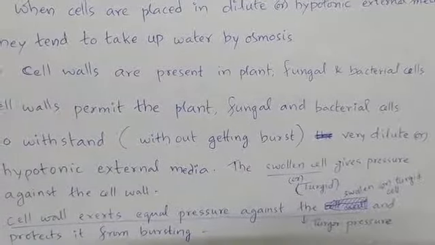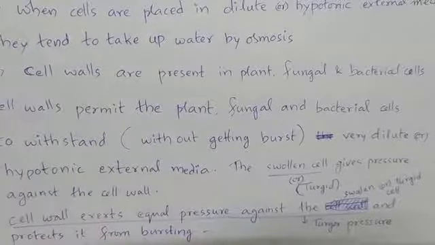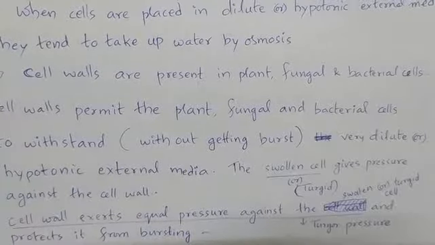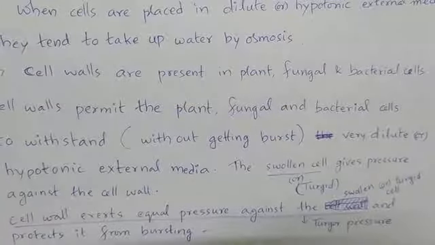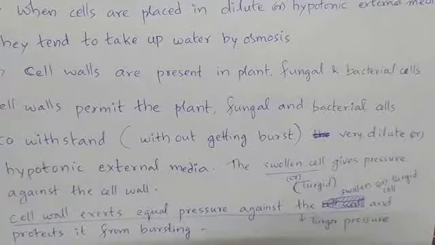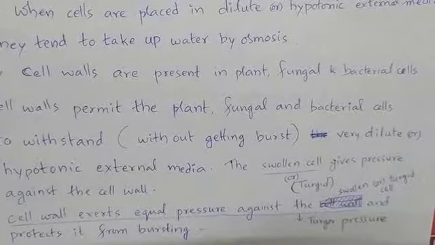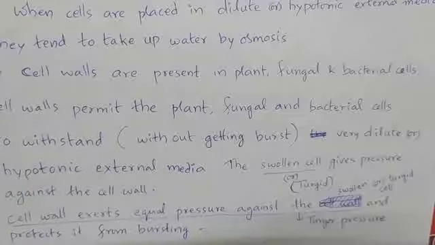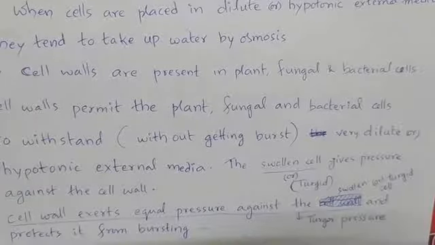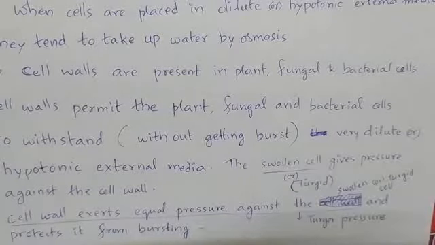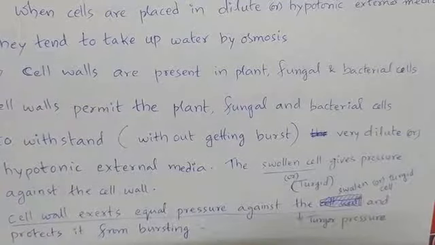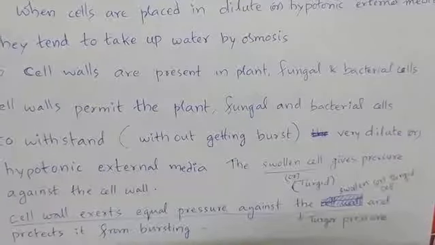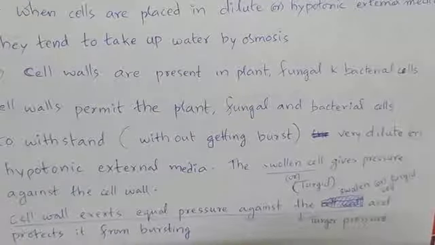Whereas in the case of animal cells, this is not possible. If an animal cell is placed in hypotonic medium, it will get burst. But many unicellular animals which live in hypotonic medium are not getting burst and are surviving. That is possible by means of special structures called contractile vacuoles, which help in osmoregulation.